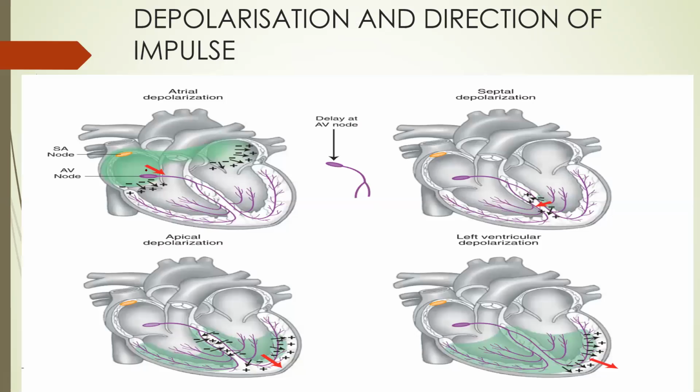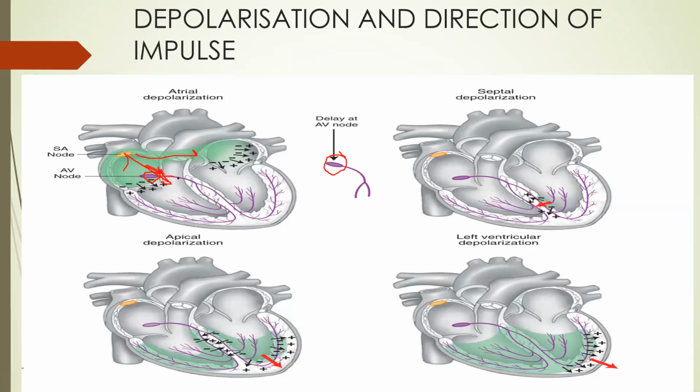So in this slide, I want to explain the same thing. See, SA node is an impulse generator, the dominant pacemaker. It will generate the impulse and send it like this. Both atria will get depolarized, right atrium and left atrium. Then from the AV node, there will be a slight delay in the AV node, because it has the property of delaying. See, this is the delay in the AV node.